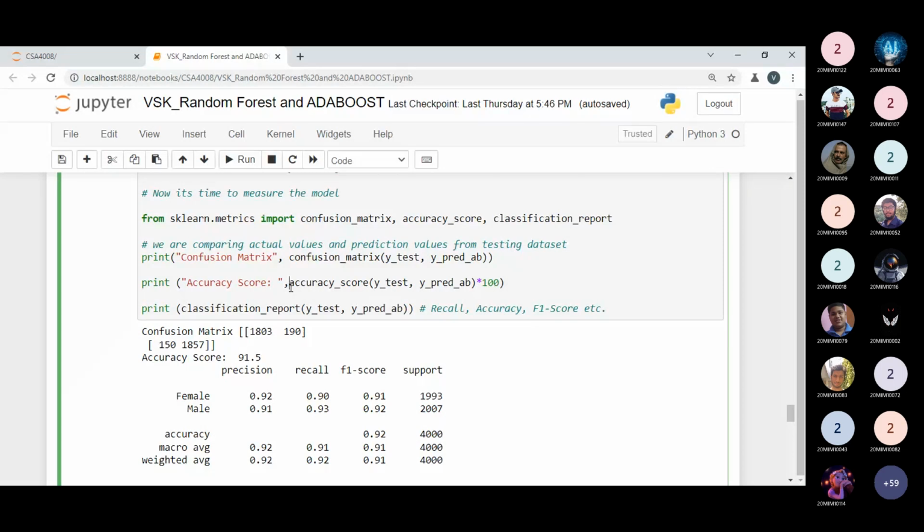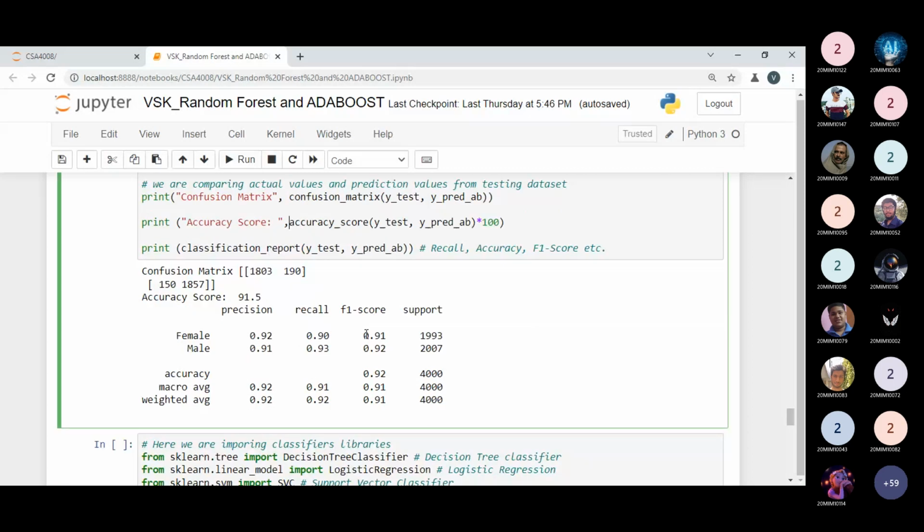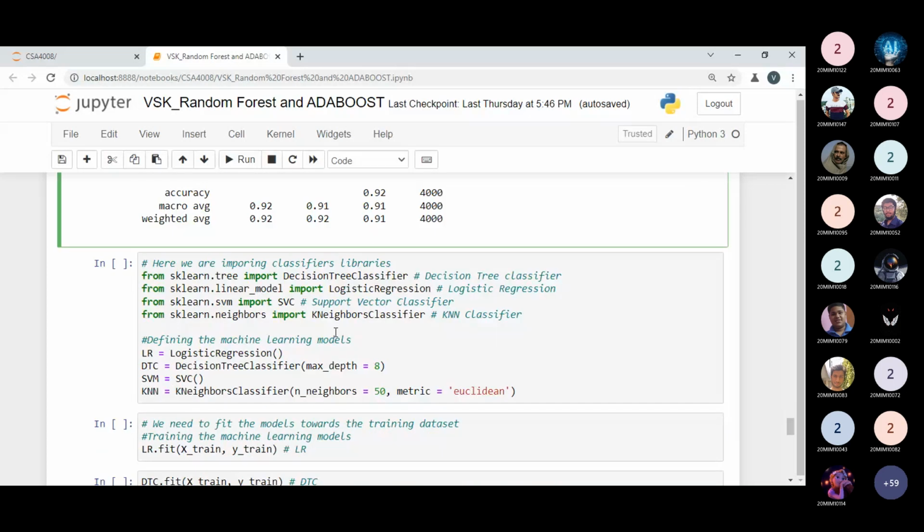Now after completion of this point, we have implemented the random forest classifier and the AdaBoost classifier. Let us compare these models with our existing models. So what are our existing models? Decision tree classifier, logistic regression, support vector machine, and KNN.